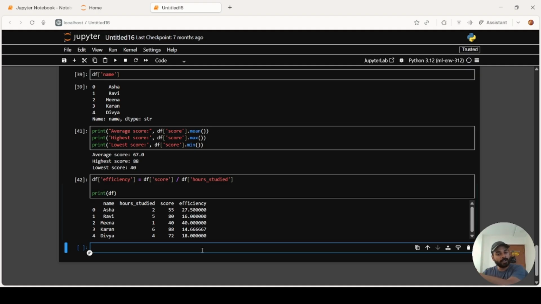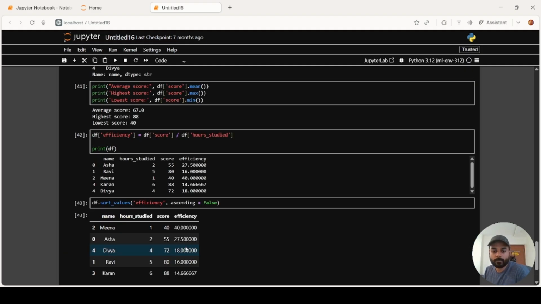Now, let's say you want to sort these values based on the efficiency. What do I mean by that? Let's say I want the highest efficiency student at the top of the rows and the lowest efficiency student at the bottom. So how will we do that? For that, we have a built-in function, dot sort underscore values, by efficiency, with ascending equal to false.